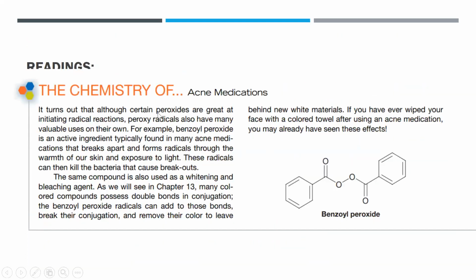And so you can read this one, the chemistry of acne medications. Now it uses benzoyl peroxide. It turns out that although certain peroxides are great at initiating radical reactions, peroxide radicals also have many valuable uses on their own. For example, benzoyl peroxide is an active ingredient found in many acne medications.